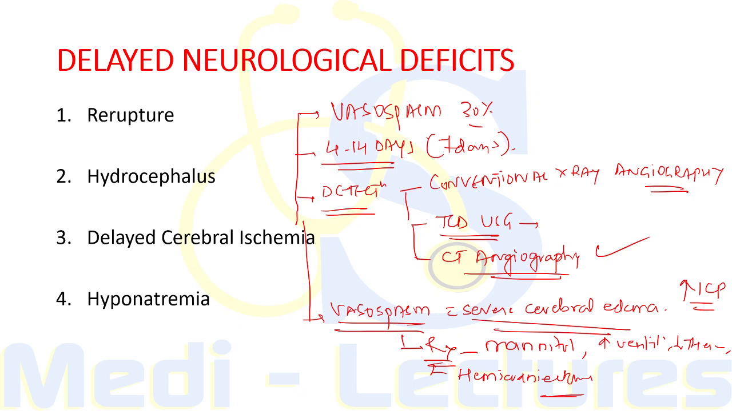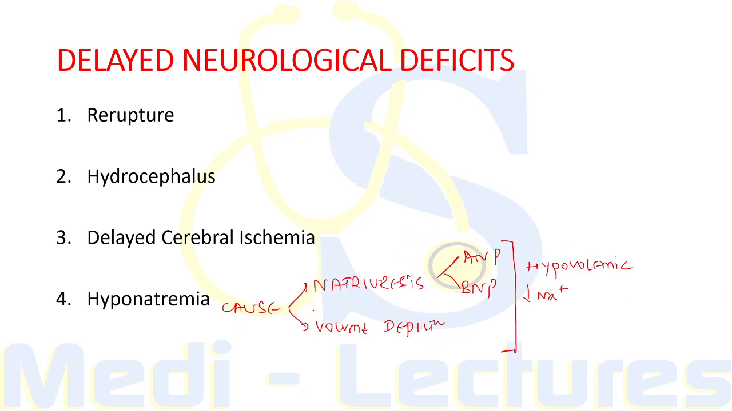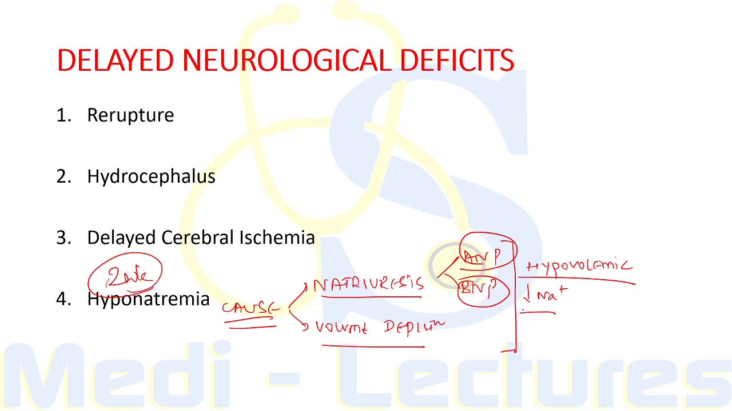Now coming on to the last neurological deficit, that is hyponatremia. Now the cause of hyponatremia in patients of subarachnoid hemorrhage is both natriuresis as well as volume depletion. So natriuresis is due to atrial natriuretic peptide as well as brain natriuretic peptide. Now hyponatremia can be profound and can develop in first 2 weeks following the subarachnoid hemorrhage. So since there is both volume depletion as well as natriuresis, there will be hypovolemic hyponatremia.